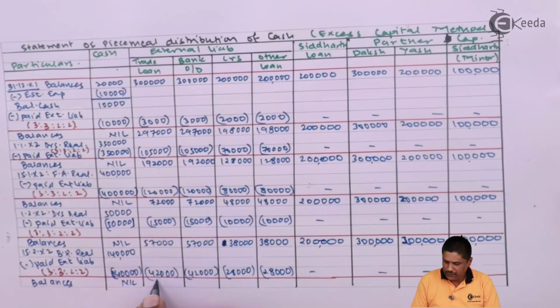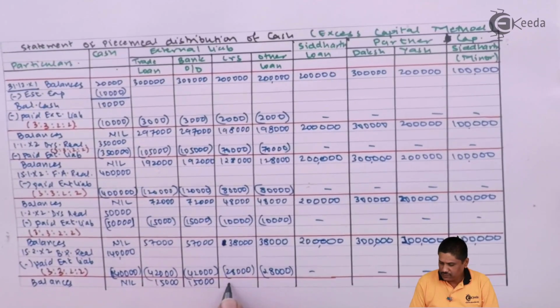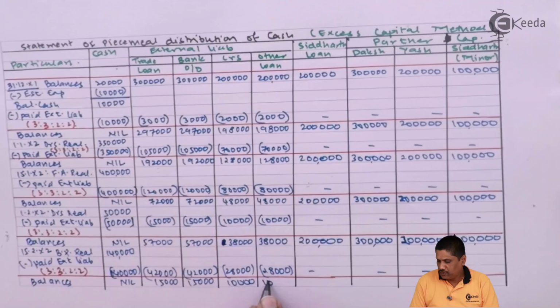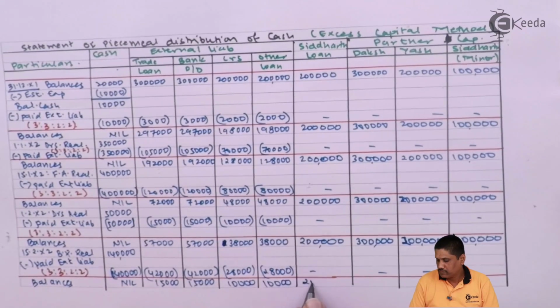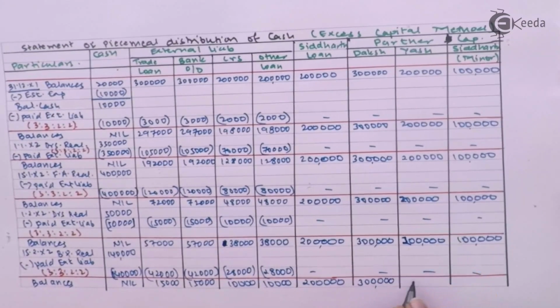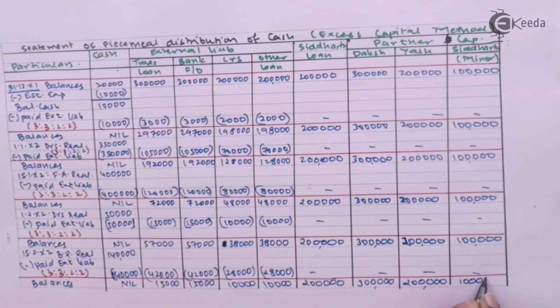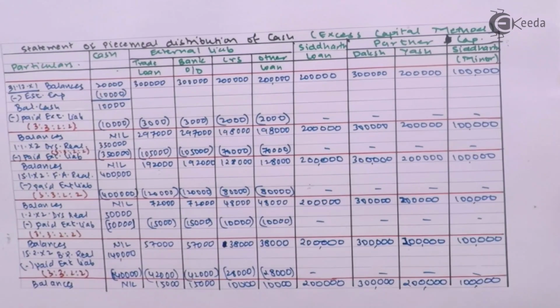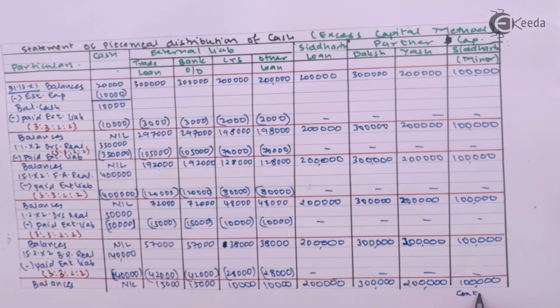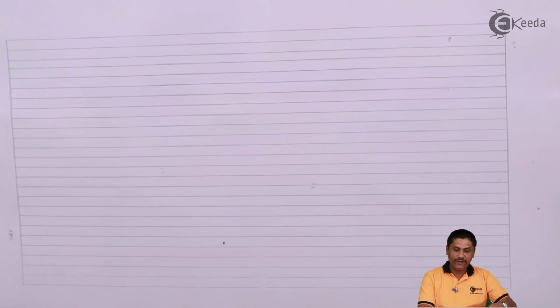I think 57 minus 42 will be 15,000. 15,000. Here it is 10,000. Here also it is 10,000. 2 lakhs, 3 lakhs, 2 lakhs, 1 lakh. So these are the balances and this page is over. I need to continue on the next page. So on the next page I need to draw the same format. Have patience, we will do the format.